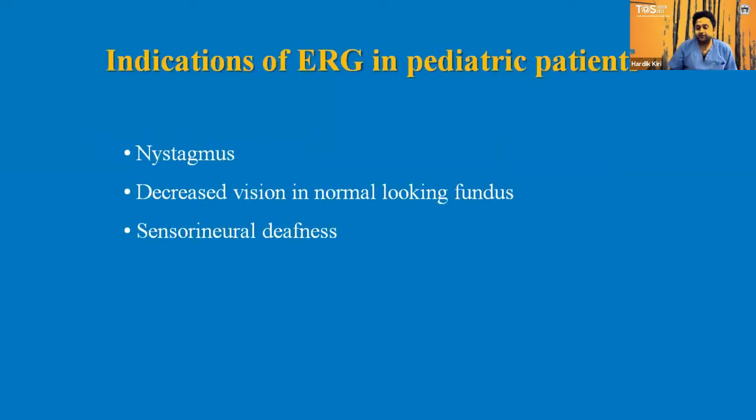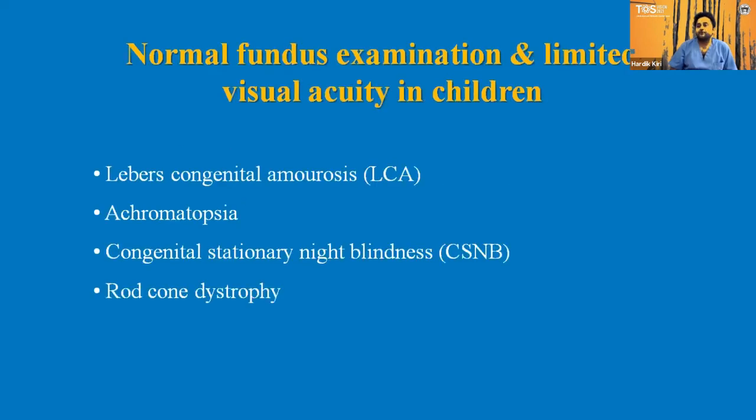We very routinely see that in pediatric ophthalmology, children are advised to undergo ERG examination, and the common indications for the pediatric patient are nystagmus, decreased vision with a normal looking fundus, and sensorineural deafness. With a normal fundus and limited visual acuity, the causes can be Leber's congenital amaurosis, achromatopsia, congenital stationary night blindness, and rod-cone dystrophy.